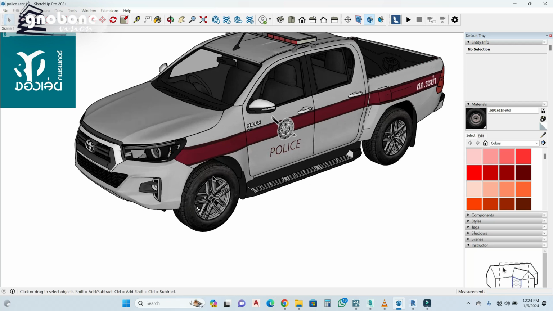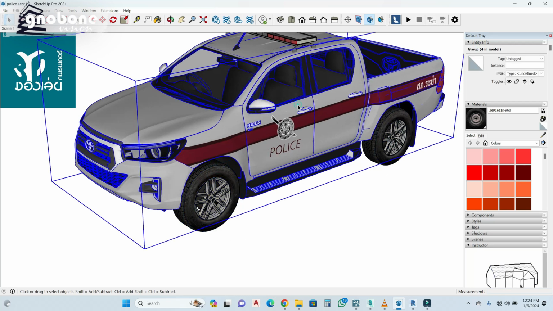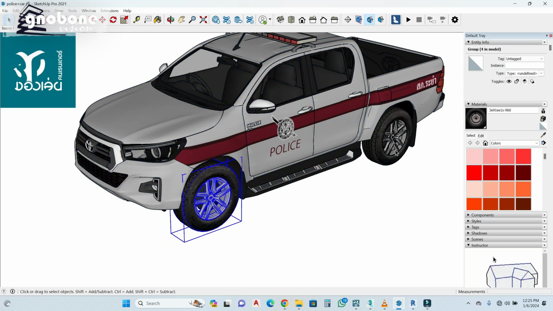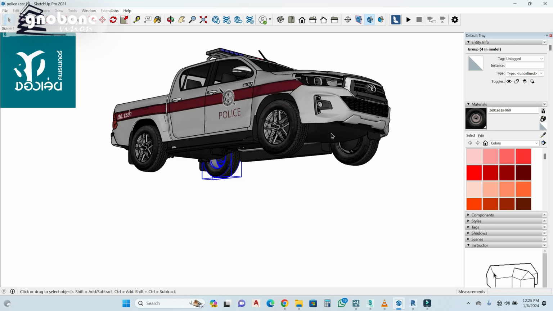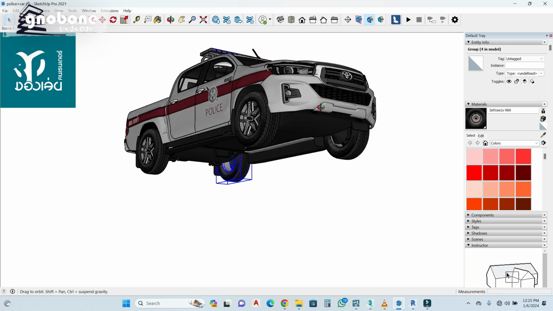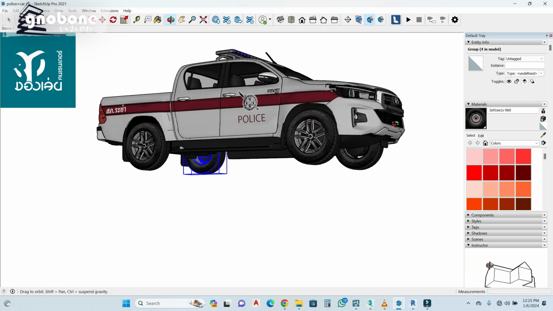Okay, so first thing first, you'd want to make sure that the car body and the car tires are grouped differently. In this particular animation, you would have the front brakes.